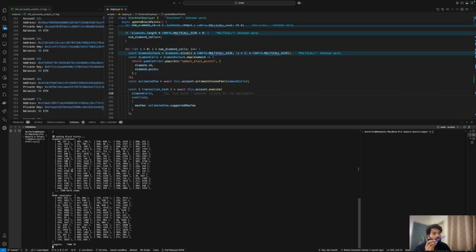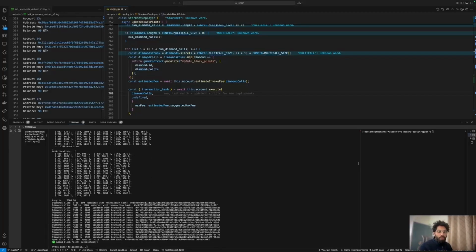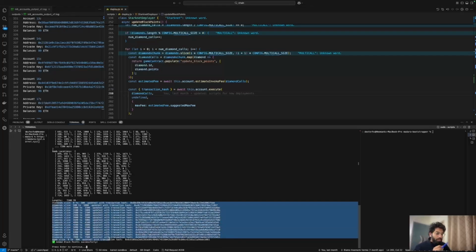So what it's going to do is deploy these particular diamonds in a loop. It's going to do 500 at a time. So let's wait for that. All right, so we're back. And as you can see, we have deployed all the diamonds and all the bombs into the contract.